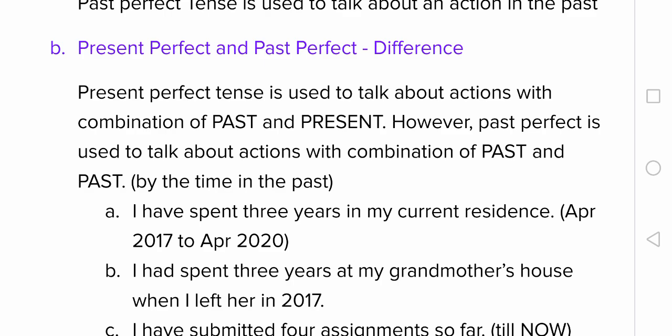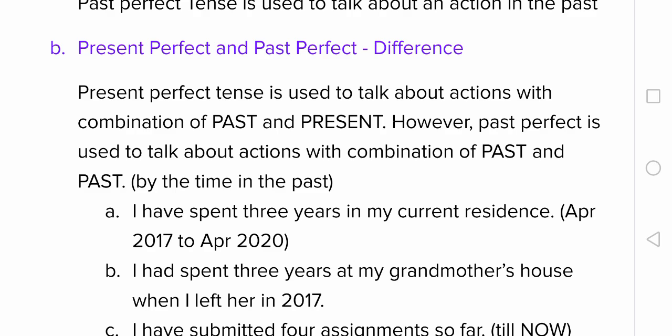Look at example A. I have spent 3 years in my current residence, which means living in that current residence was a past action. I have given some dates as example. Let us imagine 2017 and it is now 2020. So you started living there in past tense and it has continued till now. So present perfect tense is used to talk about actions with a combination of past and present.